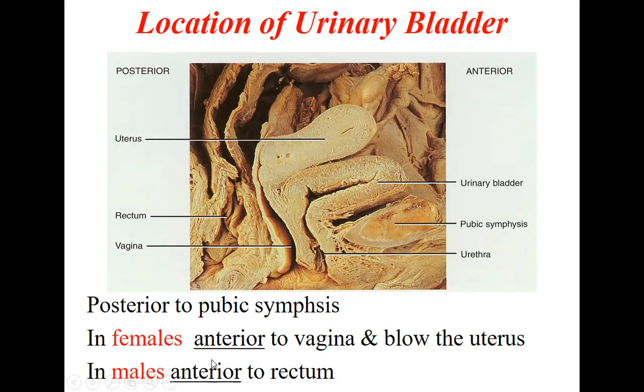In case of male, it will be anterior to the rectum. But in case of female, it will be anterior to the vagina and the rectum. So the bladder will be anterior to this part. Okay. So that is the difference between the male and the female bladder.